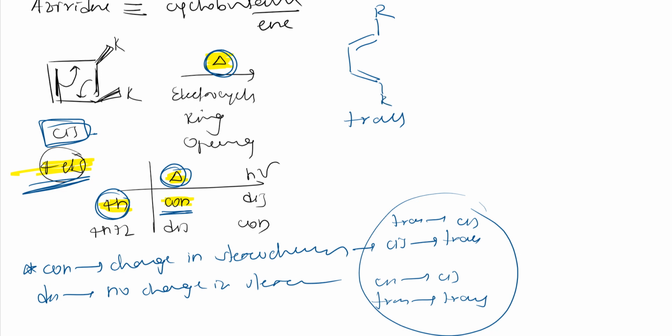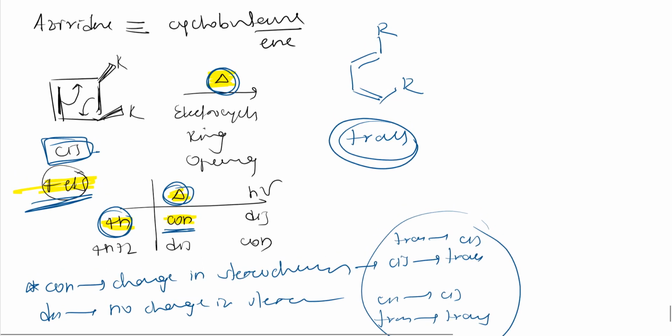I should get trans, right? So one R will be outside and this R is there, right? This R will be inside, right? So this is how we will get trans. So this is like an electrocyclic ring opening of this cyclobutene, right?